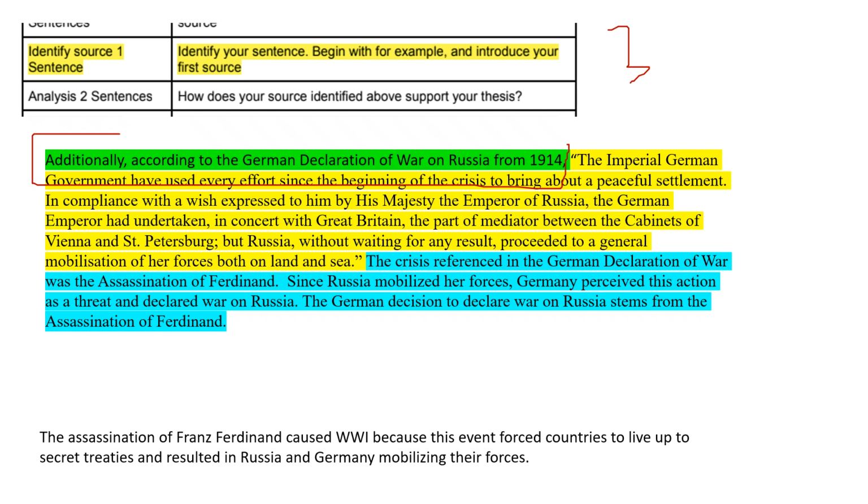We were arguing the first was about that secret treaty, and now we're looking at Russia and Germany mobilizing their forces. So here we have the direct text from the source, and then this teal color represents the how and why. How or why does this source that I am citing right here support this thesis that I'm trying to defend? And again, you're going to have to do that 3 times.